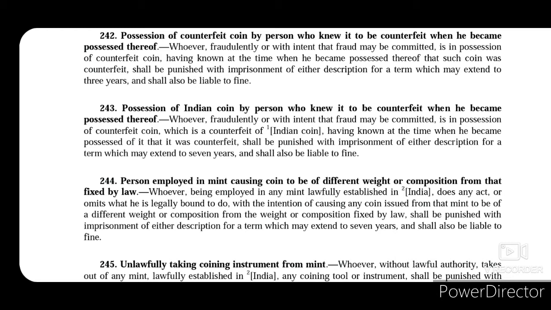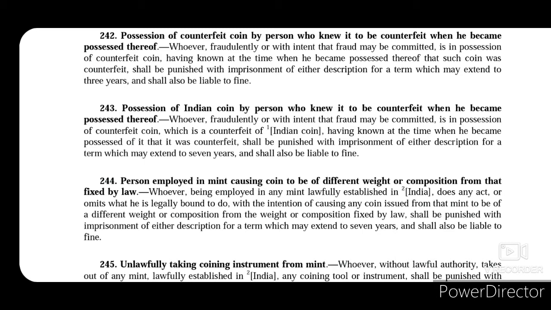Section 243 talks about possession of Indian coin by person who knew it to be counterfeit when he became possessed thereof. So if the same thing happens with an Indian coin, that means as soon as he possessed that coin, he knew that this Indian coin was counterfeited, but still he possessed it. In that case, he shall be punished with imprisonment of either description for a term which may extend to 7 years and shall also be liable to fine.